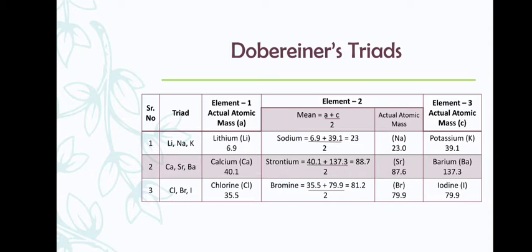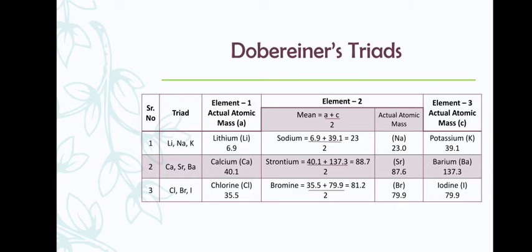So for bromine, if we put chlorine, that is 35.5, and iodine, which is 79.9 together and take a mean, it gives us an approximate mass of 81.2. And the actual mass of bromine is 79.9. So for this also, Dobereiner's triad stands, Dobereiner's theory stands true.